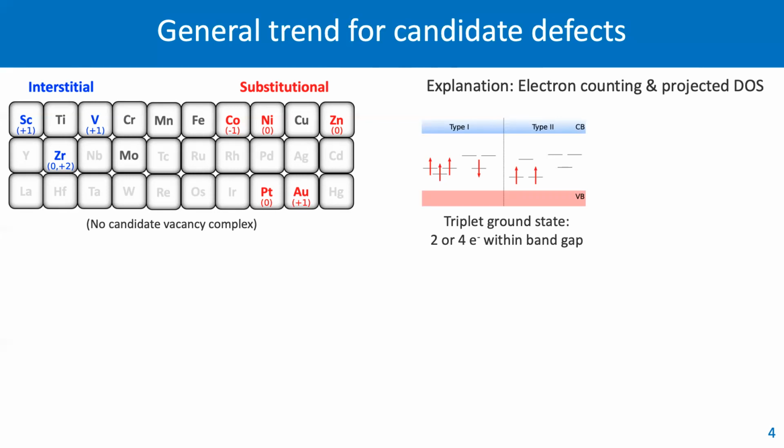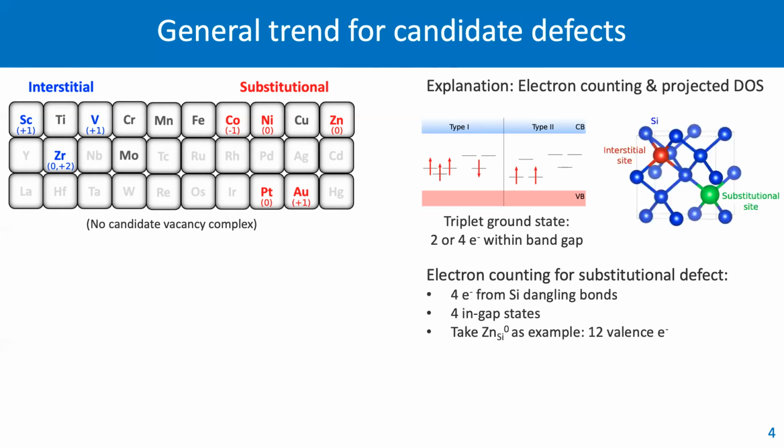So in order to understand this, we look at the electron counting and projected DOS. To start with, we know that the minimum requirement to have a triplet ground state is to have 2 or 4 electrons within the bandgap. Now, looking at the electron counting for substitutional defects, we know that there will be 4 electrons from the silicon dangling bonds. The dangling bonds also contribute 4 in-gap states.